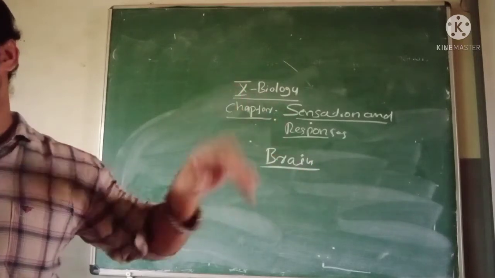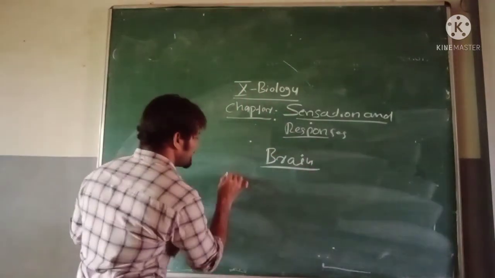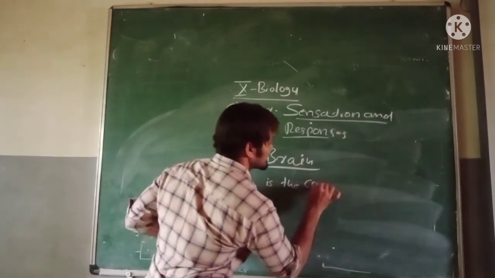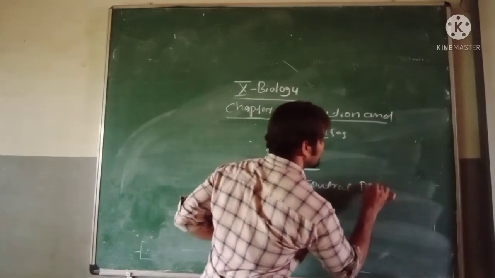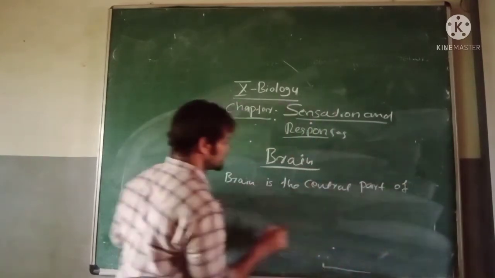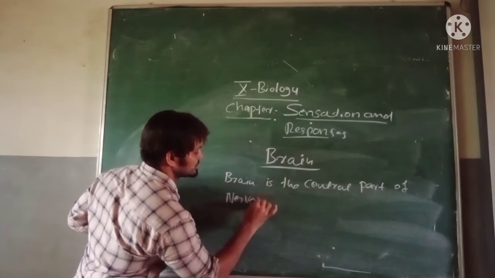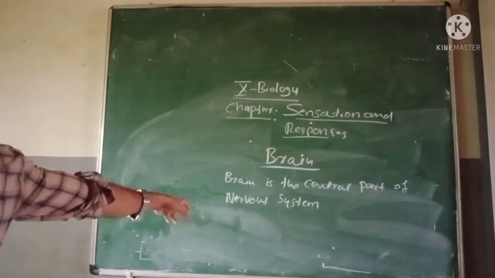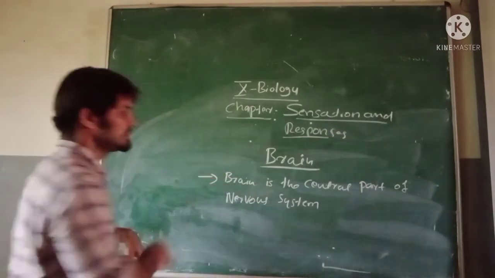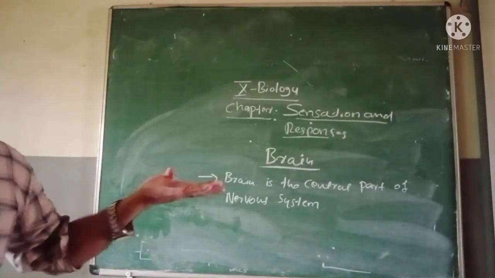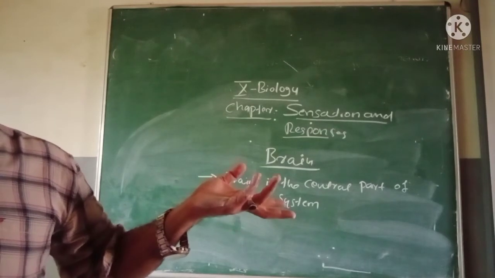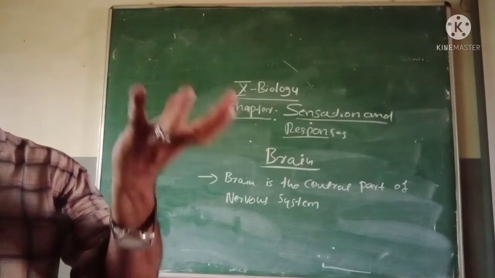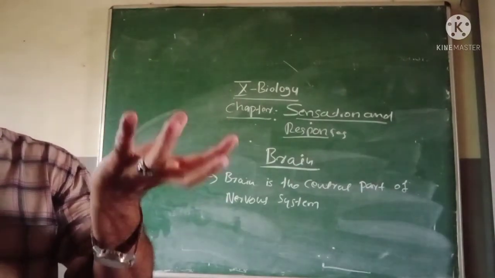Say what? Brain is the central part of the nervous system. Can you see now? Brain is the central part of the nervous system. Okay. You know the brain is kept in the skull. Yes, in the skull, our brain is kept.